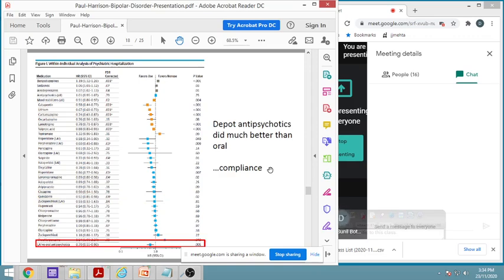Why can it be? It was tried that it means because of the compliance. You know what do you mean by depot preparations? Depot preparation means where one dose is administered, and that will be continuing for a long period of time.